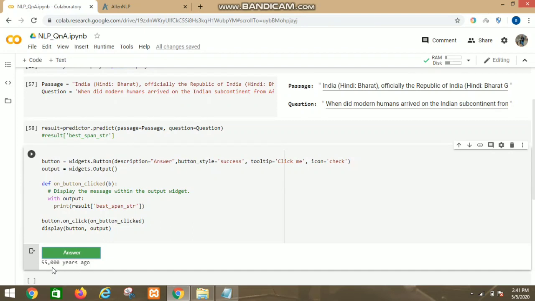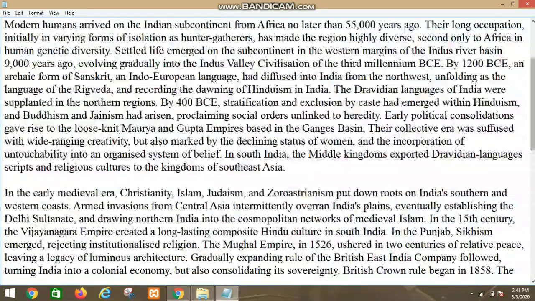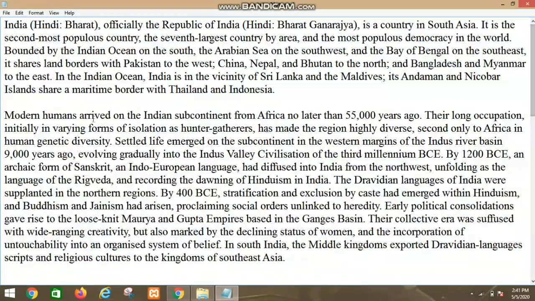So it's 55,000 years ago. Let's check the answer in the passage. When did modern humans arrive on the Indian subcontinent from Africa? So here is the answer. Modern humans arrived on the Indian subcontinent from Africa no later than 55,000 years ago.